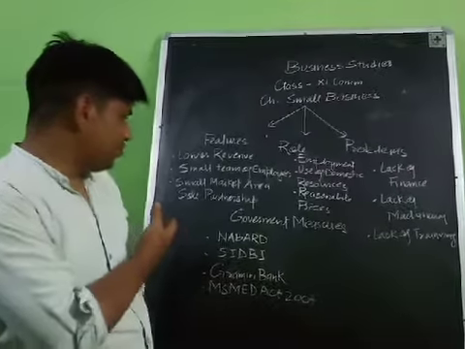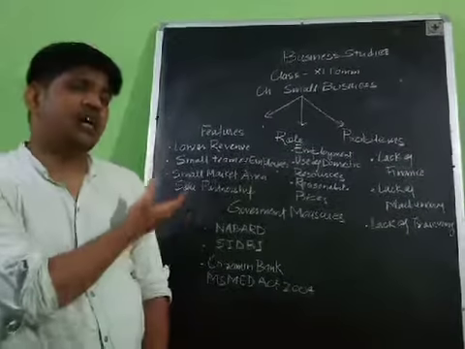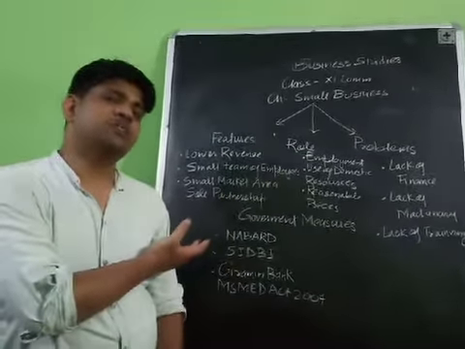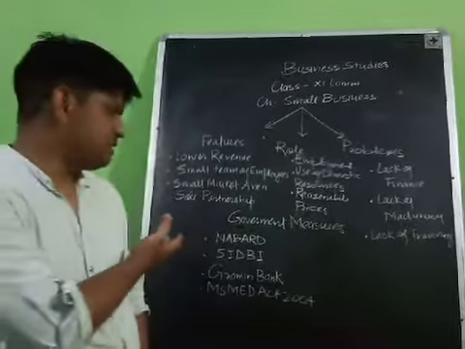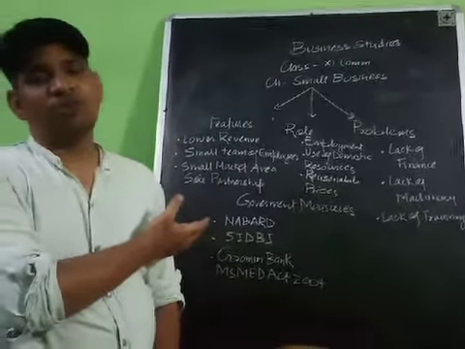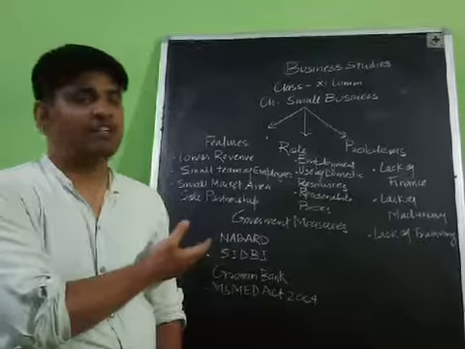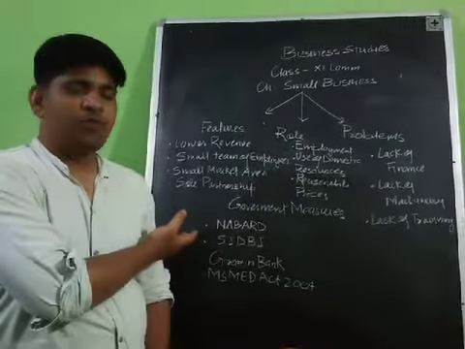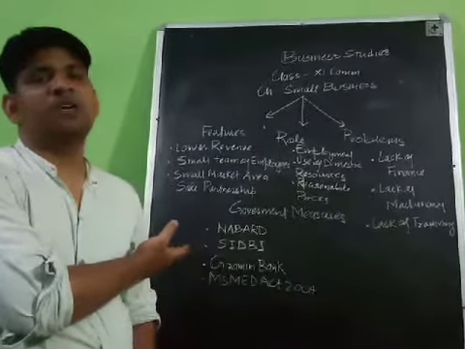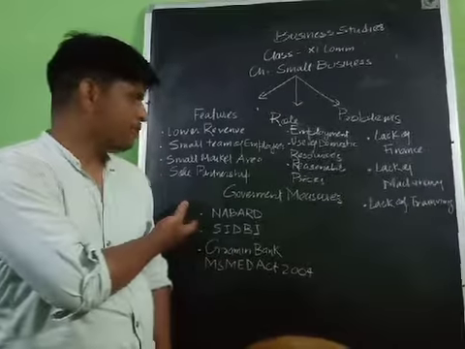And the another one is sole and partnership. Generally, the small business can be started by the businessman in the form of sole proprietorship and partnership, because these two forms do not require a huge amount to be started. That is why this type of form of business can be adopted by the businessman if he is going to start the small scale business.